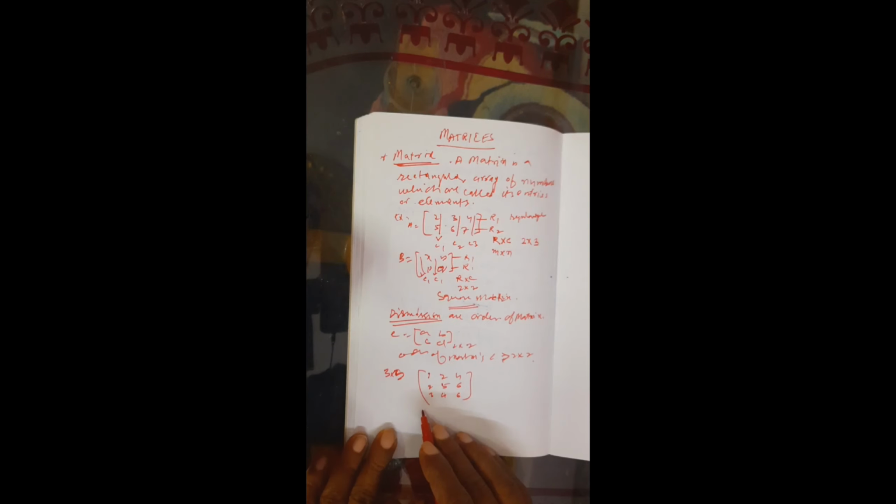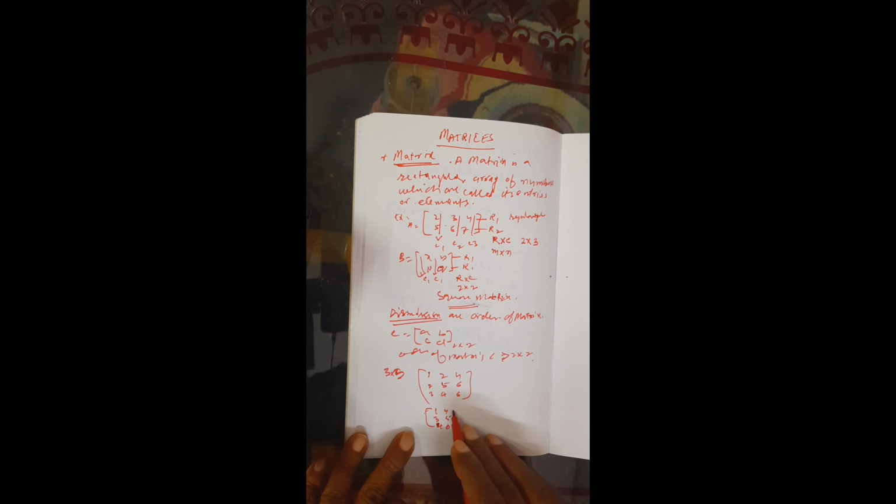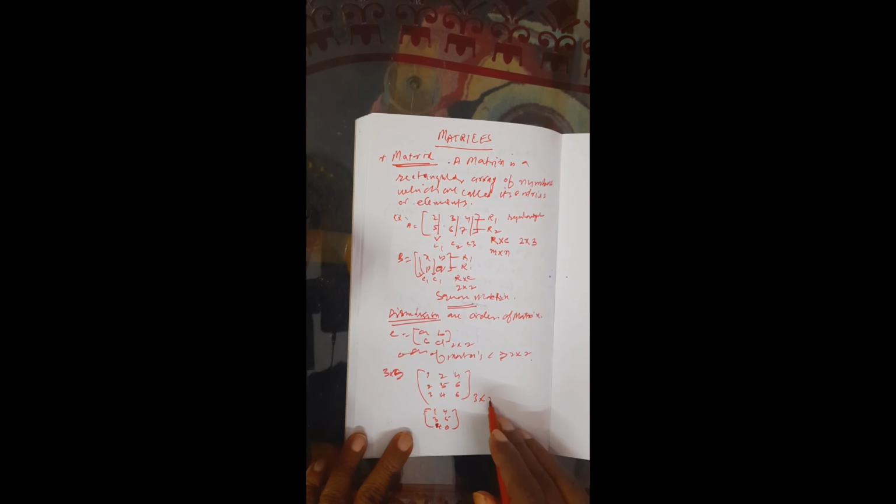If 3 by 2, you have to write only 3 rows, 1, 2, 3 rows and 2 columns only. This is 3 by 2, this is 3 by 3. So just seeing the order we can say how many rows and how many columns the matrix has.